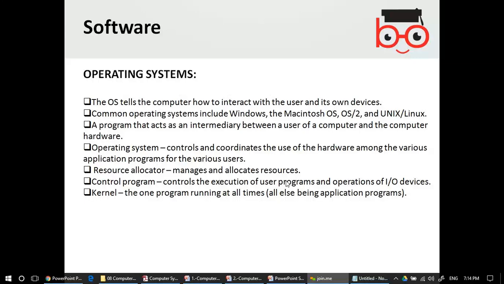The part of the operating system called the kernel is live always, like the heart of a human that keeps on running all the time, either you are awake or sleeping. Similarly, a kernel is a part of the operating system which runs all the time.